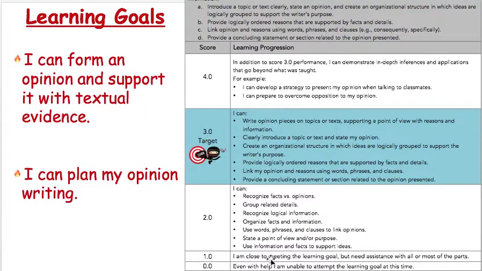So as you can see, we probably have moved up a little bit on our scale. We've gotten a lot of the 2. So if you were in that 1 area, you probably are thinking that you can do a 2, everything in the 2 on your own. And you're going to be able to show that later on in the module. And some of you that were in the 2, you might have moved up into the 3 a little bit, maybe at a 2.5. So we might be sitting at a 1.5, a 2, or a 2.5 right now on our learning scale. So think about that. Talk with your learning guide about where you think you are on this scale after today's lesson. And then you are going to have some more directions on this writing piece as your week goes on.